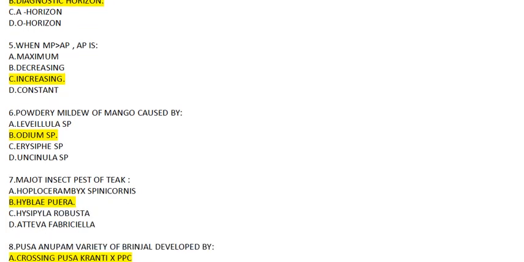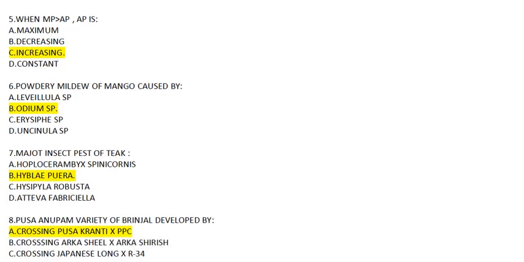Question number 5. When MP is more than AP, then AP is maximum, decreasing, increasing, or does it remain constant? Well, in the classical production curve, in the first zone, which is the irrational zone, when EP is more than 1 and MP is more than AP, then definitely AP is increasing. So the answer to this will be C, increasing.